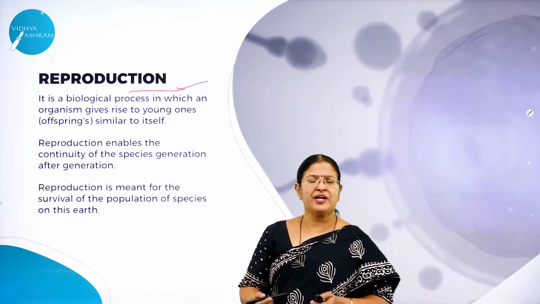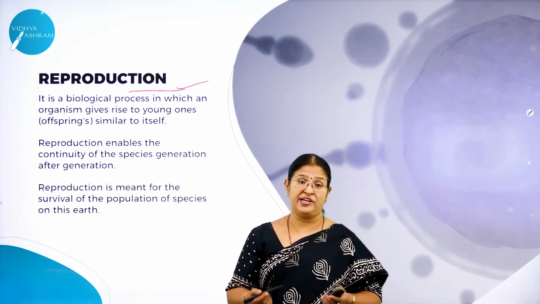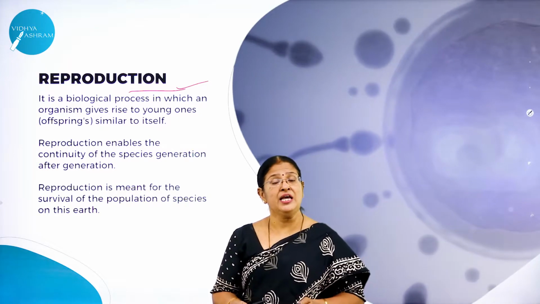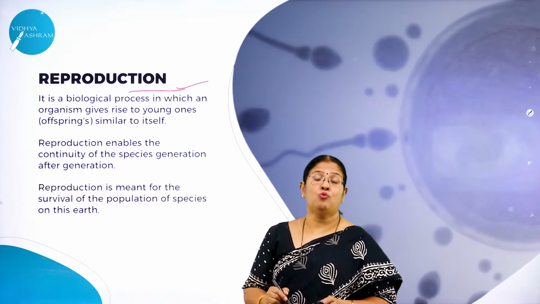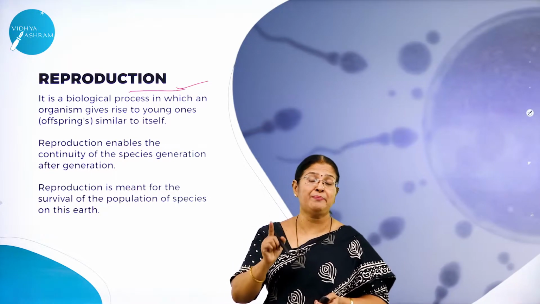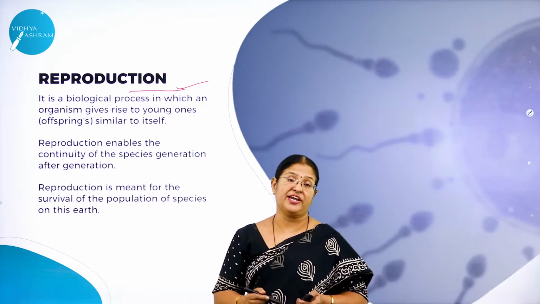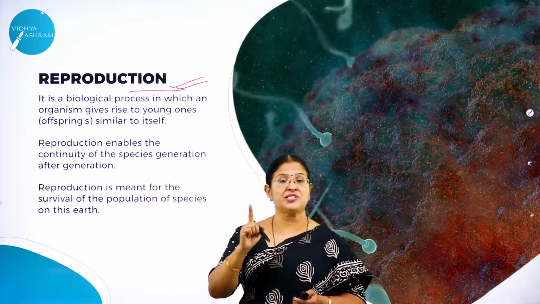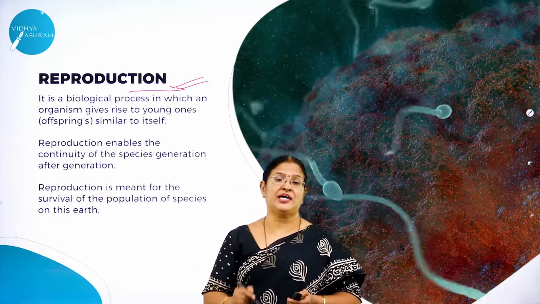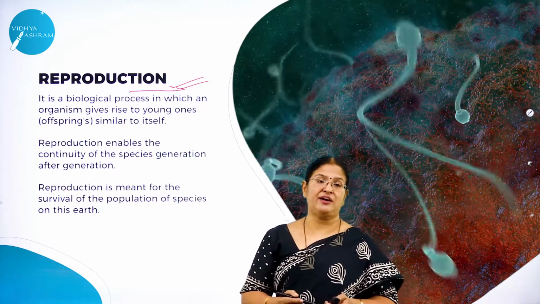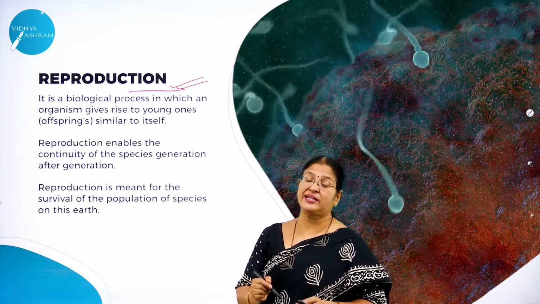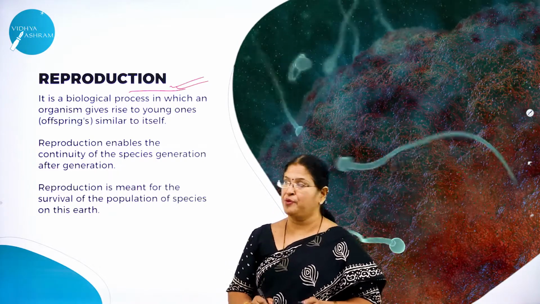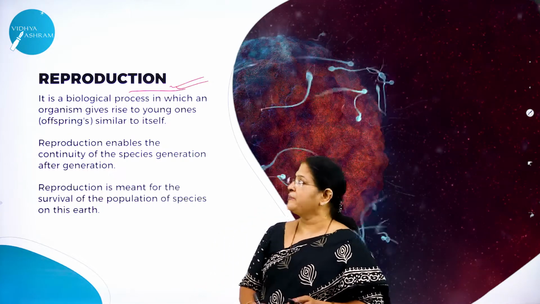All of us know that we come across the continuity of the species generation after generation. What is that which makes the continuity of the species? We are able to see the variety of plants and animals till today. What is that very important process which enables the continuity of the species generation after generation? The answer is reproduction. So reproduction is the only process which enables the continuity of the species generation after generation. But let us understand the correct definition of reproduction. I told you all that definition is very important. How do we define this word called reproduction then?